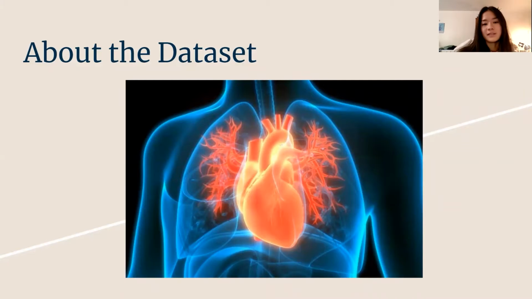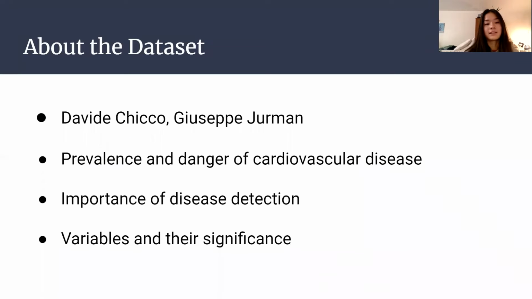So about this data set, our data set comes from the authors David Chico and Grisep Urin. These were two individuals who created a data set that could be used to predict mortality rate of patients who had heart disease and the corresponding risk factors for heart disease.